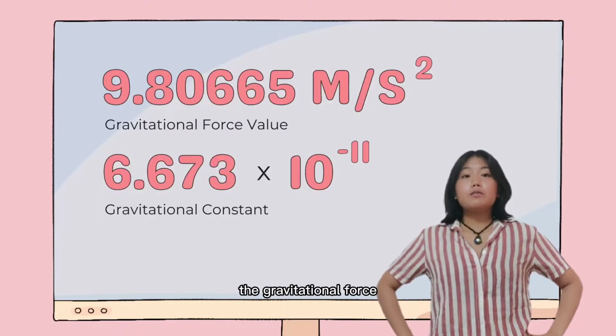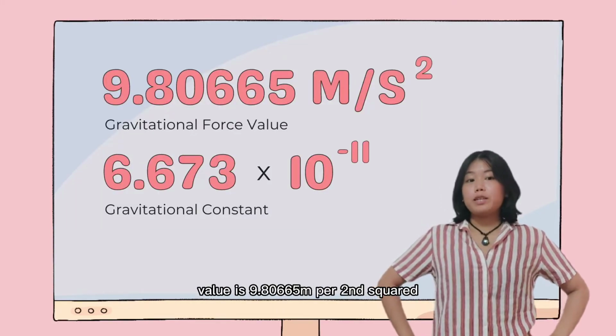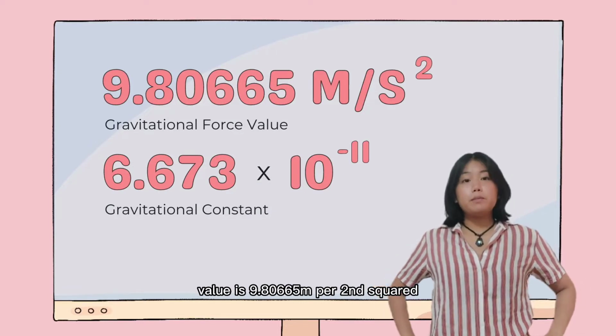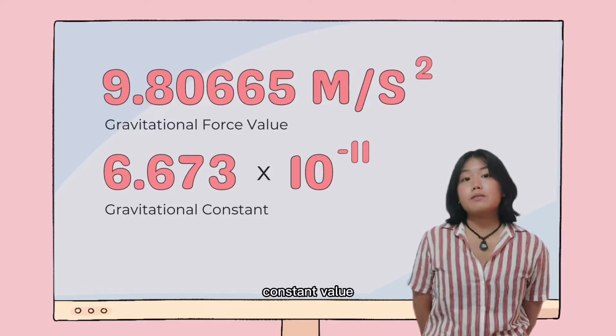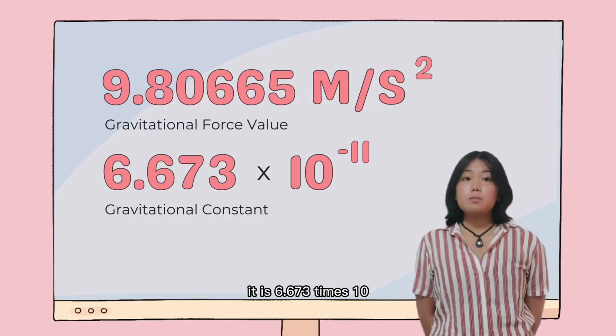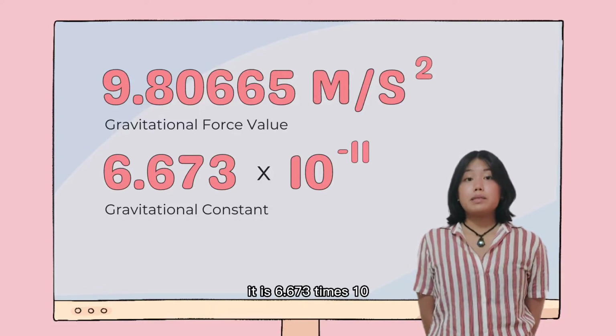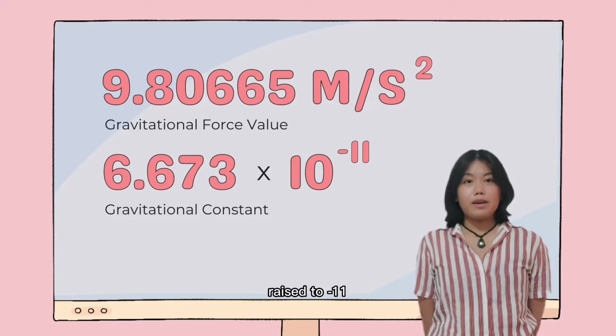The gravitational force value is 9.80665 meters per second squared. And for the gravitational constant value, it is 6.673 times 10 raised to negative 11.